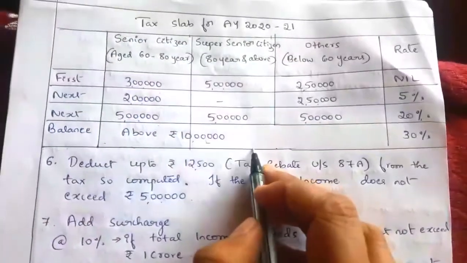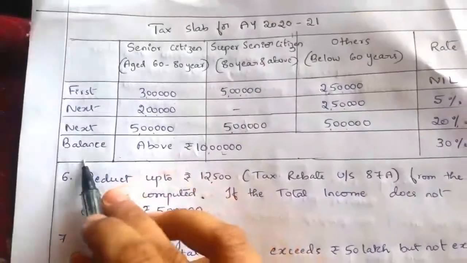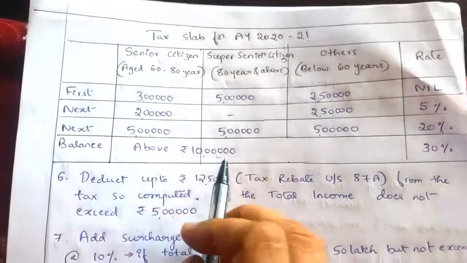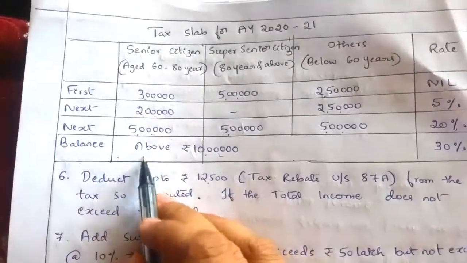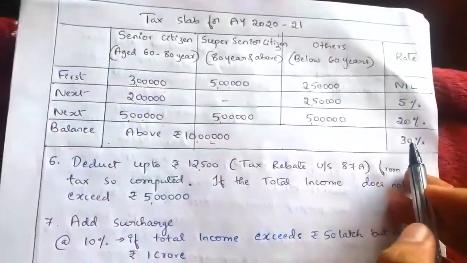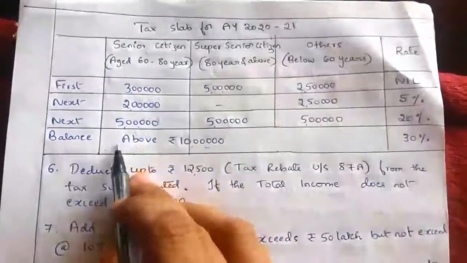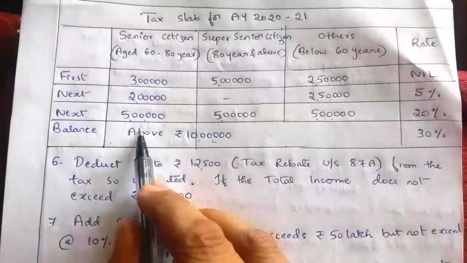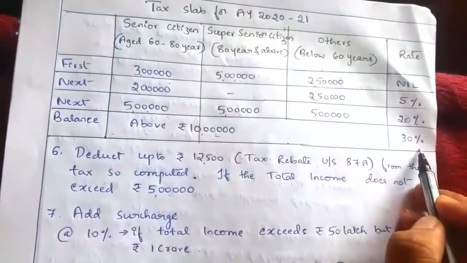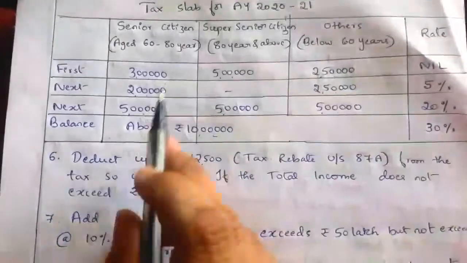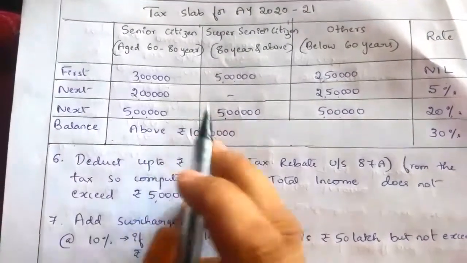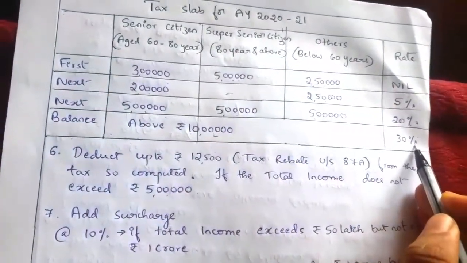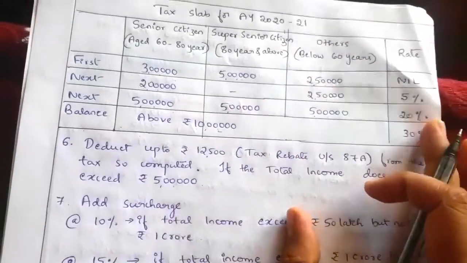Next, above 10 lakh, what is the income left? Balance income. Here if his income is 11 lakh, above 10 lakh the balance income is how much? 1 lakh. On 1 lakh balance income, he has to pay 30%. So above 10 lakh, whatever may be the income, if it is 11 lakh, then on 1 lakh income he has to pay 30%. If it is 15 lakh income, then above 10 lakh is how much? 5 lakh income. On 5 lakh income, he has to pay 30% tax. Likewise, we have to compute.